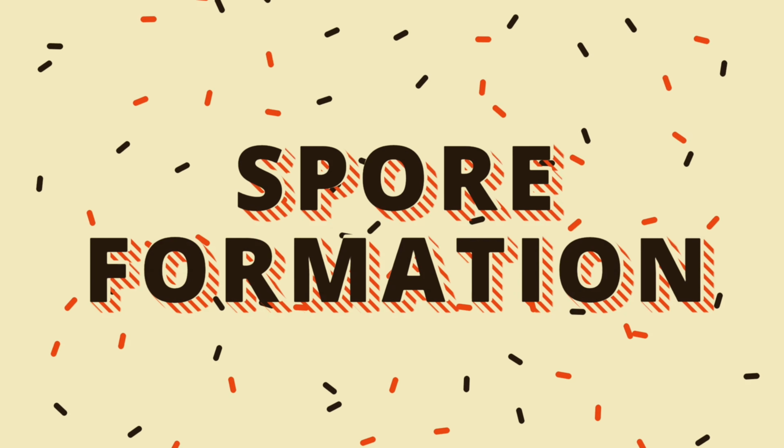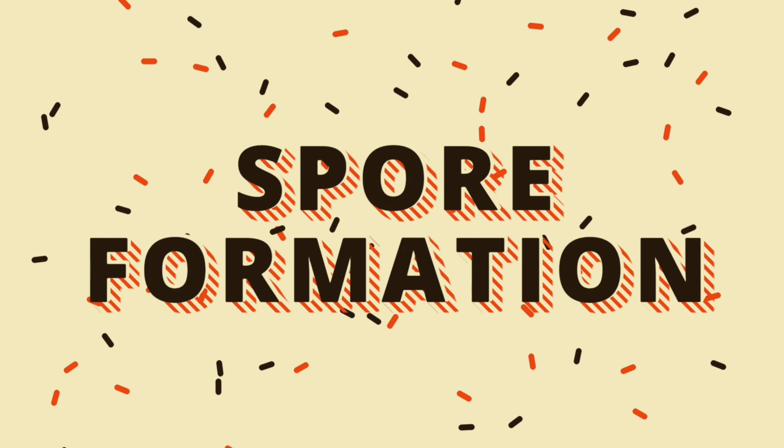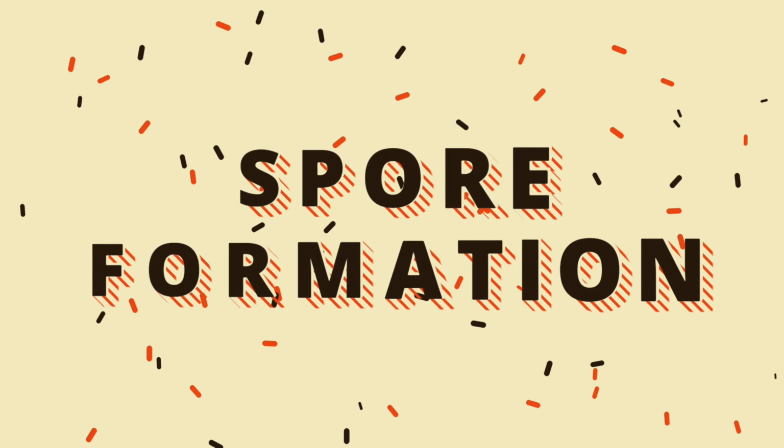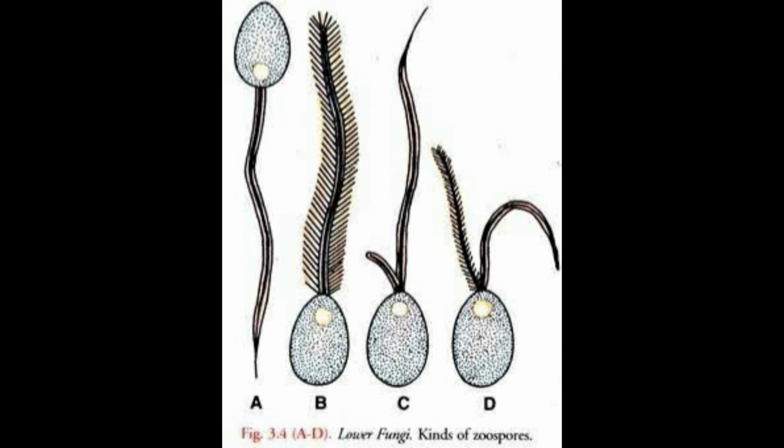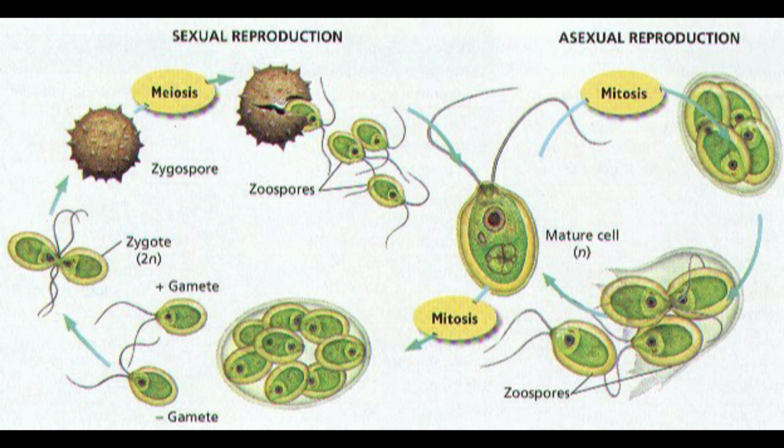Method 4: spore formation. Asexual reproduction takes place by a variety of motile and non-motile spores or conidia. Ciliated motile asexual spores called zoospores are produced by algae and fungi. These zoospores swim in the water for some time with the help of their flagella. They later directly develop into new independent individuals under favorable conditions. Example: Ulothrix, Chlamydomonas, Oedogonium.